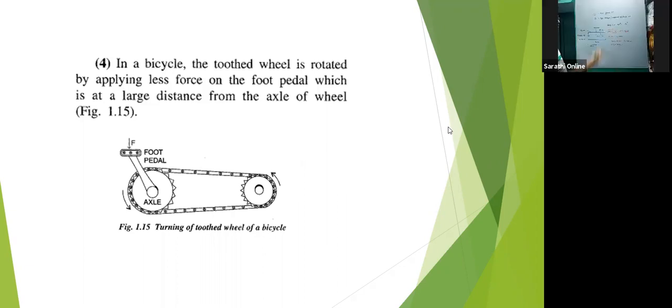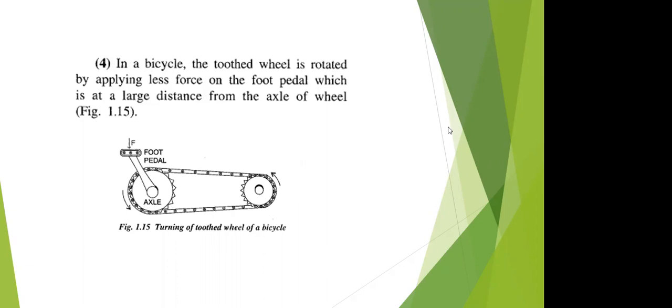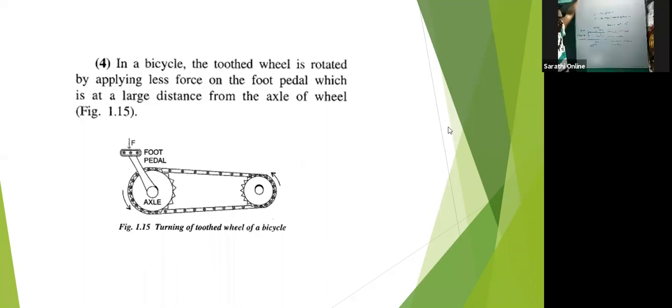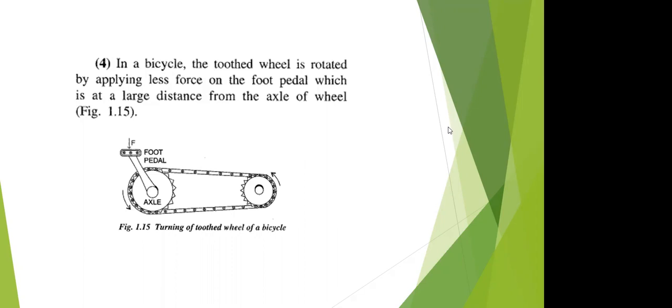Why are we writing 50 centimeters there? Why are we not writing 100 centimeters or 75 centimeters? Because 50 centimeters is the distance between the force applied and the point where it is fixed, and 100 centimeters will be the total of both the left side and right side.